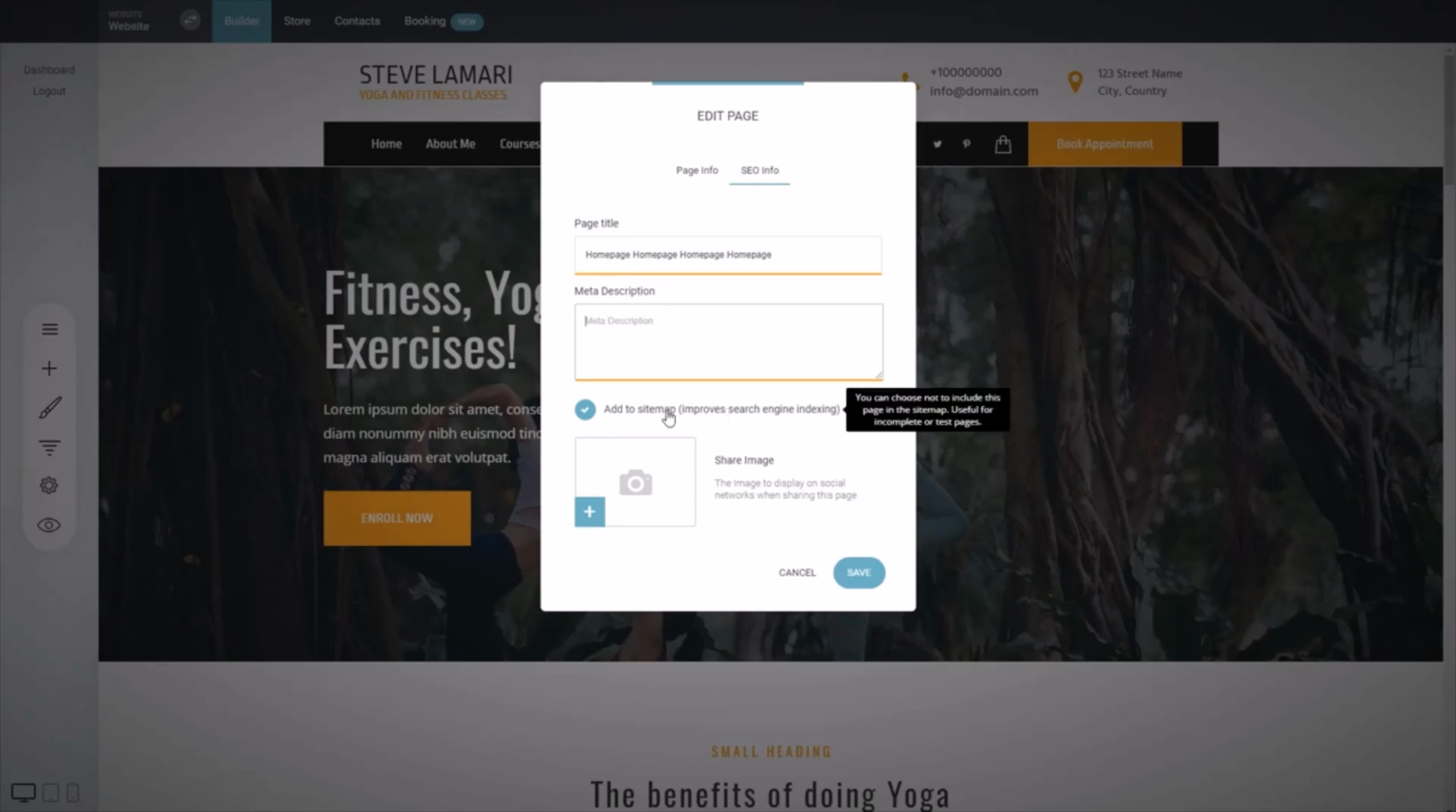Now the sitemap, by default it will be added. This is the sitemap that Google and other search engines are using to index, to find your pages. So if you have a page on the sitemap, it will be easy for search engines like Google to find you. If you don't have it, it will be harder.